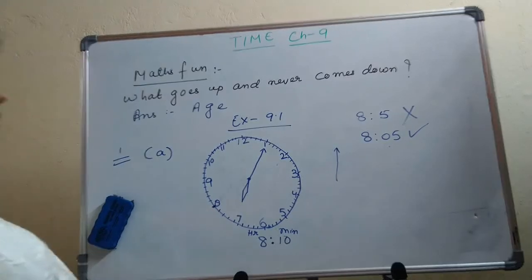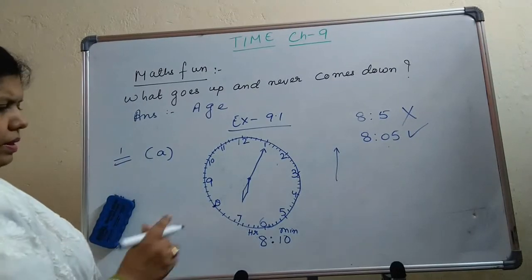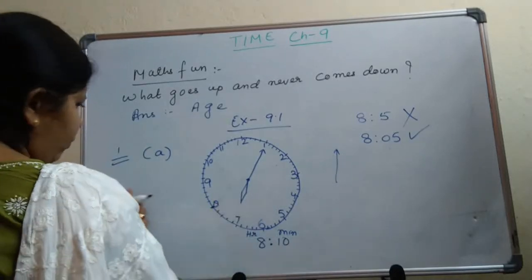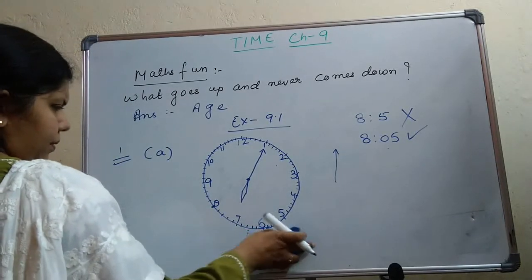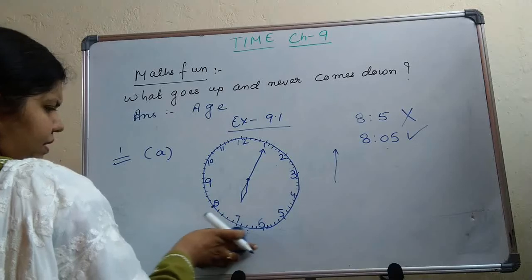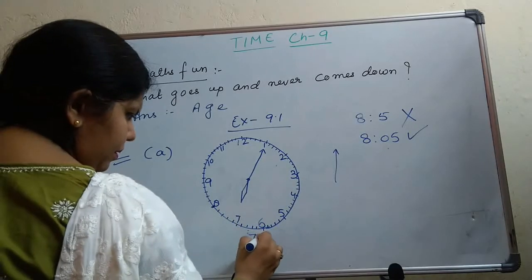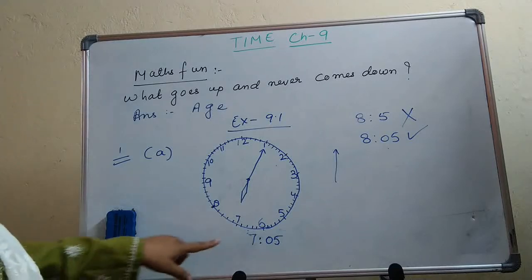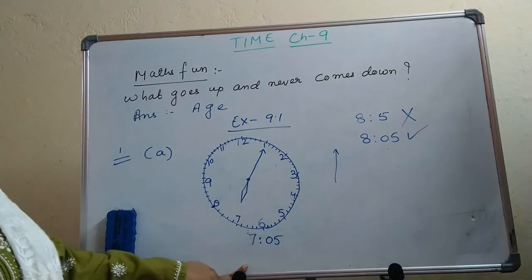This is the time. You have to write in 2 ways. So the first way, it is 7:05. This is the time that you have written in the first way.